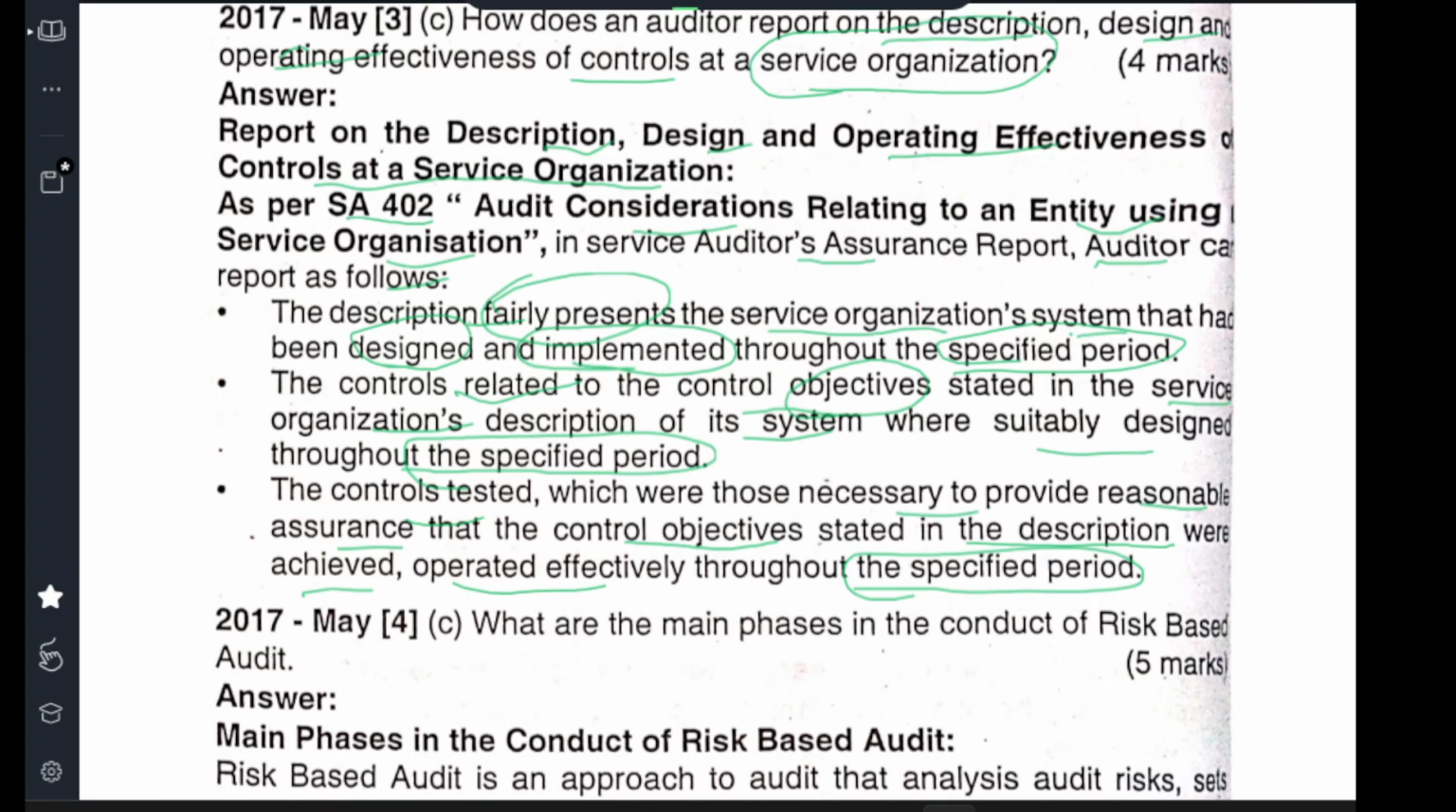So this is audit considerations relating to an entity using service organizations. Mostly their objective, the work we gave, they completed the work, how efficiently they are doing, how effectively they are doing, and how much control they are doing, and how the internal control is, whether there is any problem in completing the objective. This is the only thing you need to write in the exam, and this is the question.